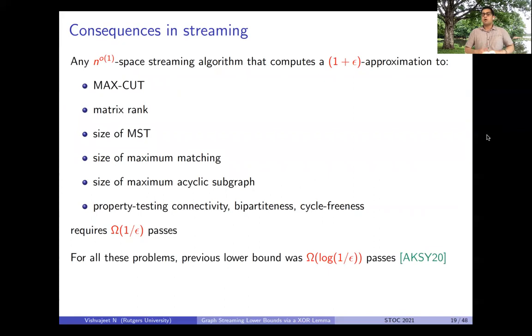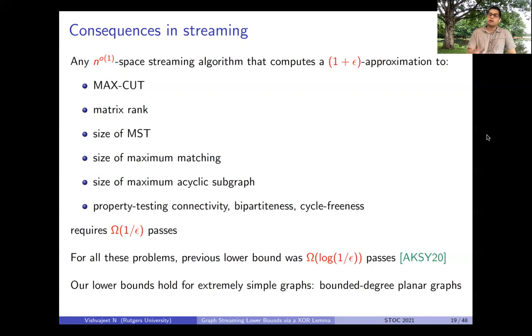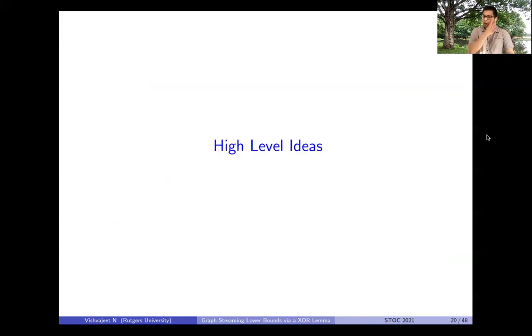And the previous lower bound for all of these problems was omega of log of 1 over epsilon passes, which was proved in AKSY20. So one thing I should mention about our lower bound is that the hard instances for all of these problems are extremely simple graphs. They are bounded degree and planar graphs, and our lower bound holds even for such simple graphs. So in the rest of the talk, I'll go over the high level ideas that we use in our proofs.